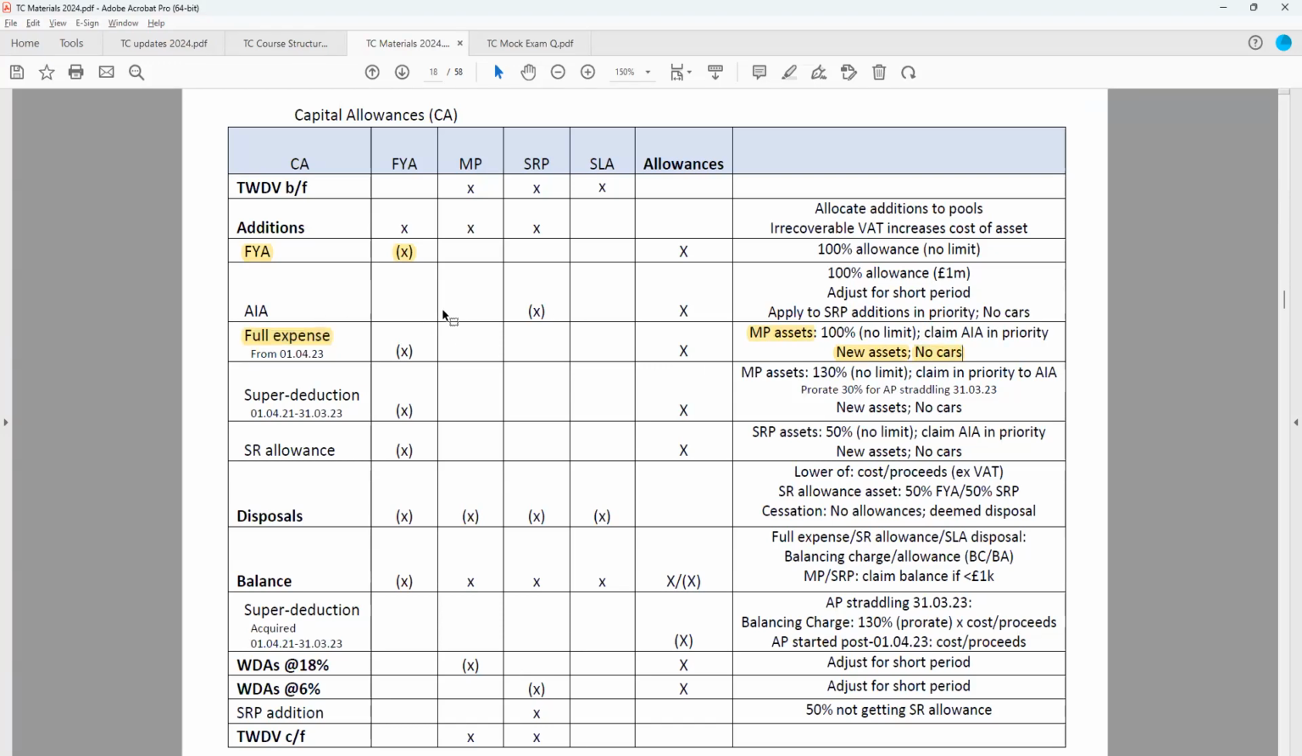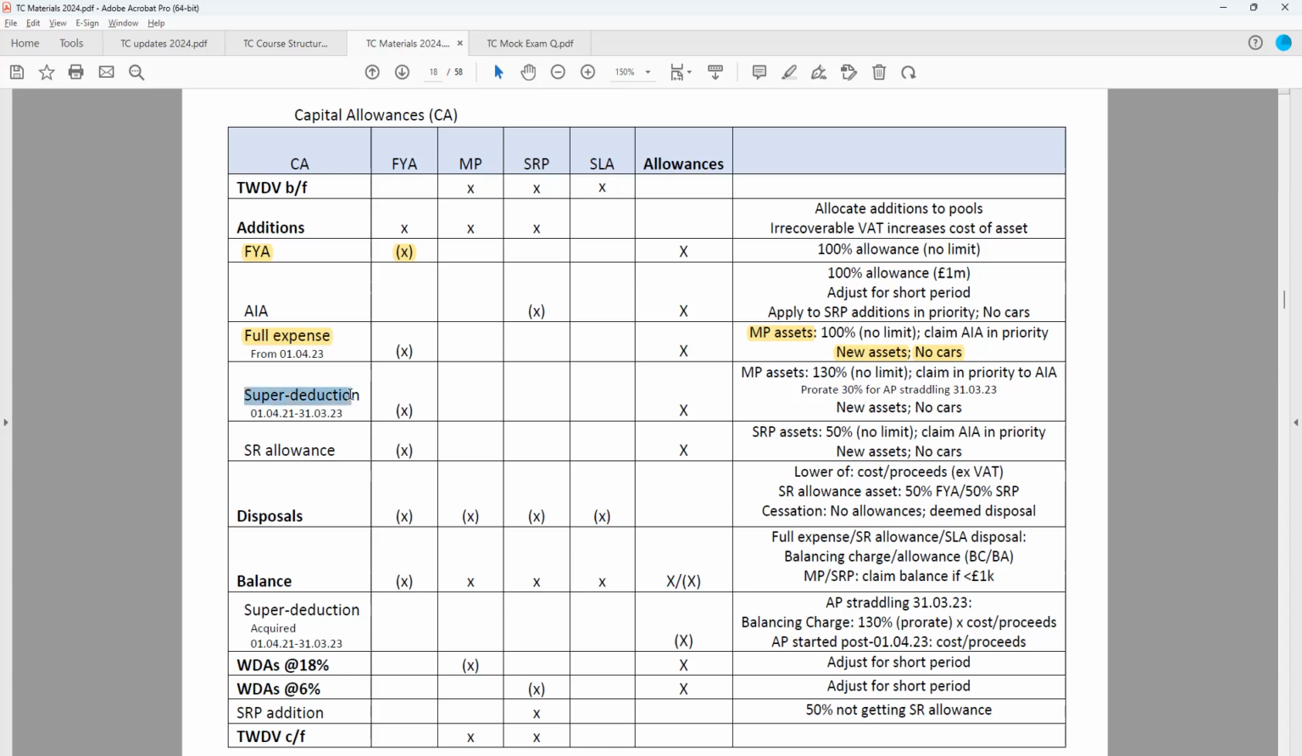And in a way that's quite similar to the AIA, where you can just deduct the full amount of capital expenditure in the year. So that gives rise to some careful considerations about which relief should you claim on which type of asset. And we'll cover that in detail in the corporation tax class.